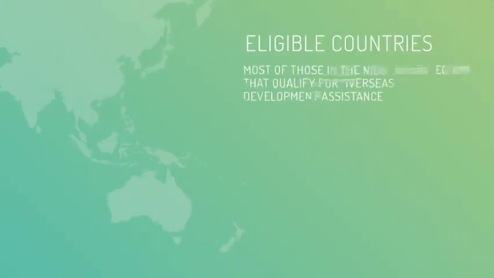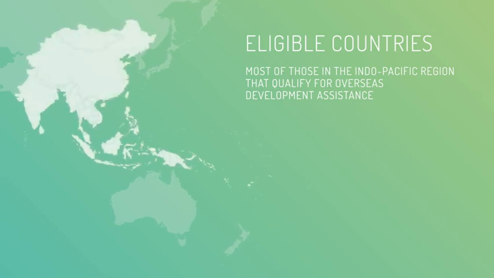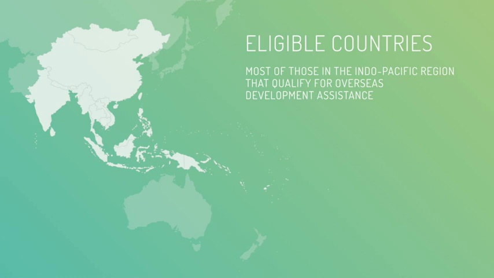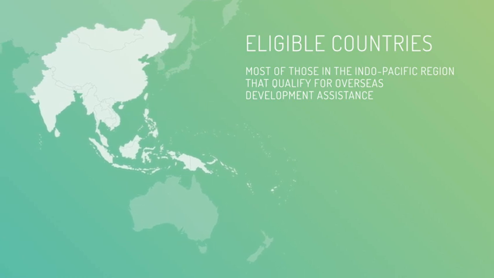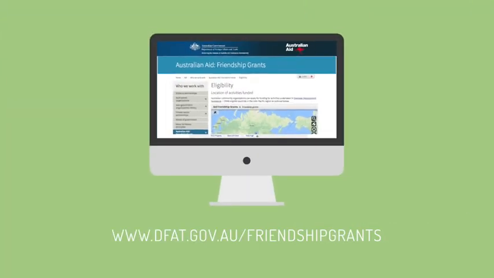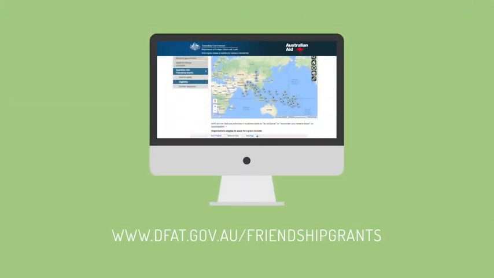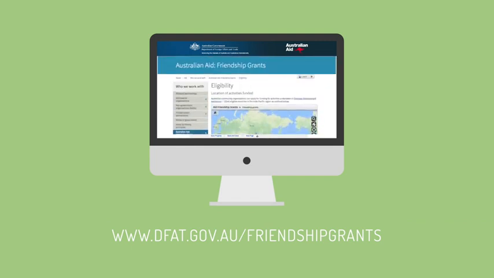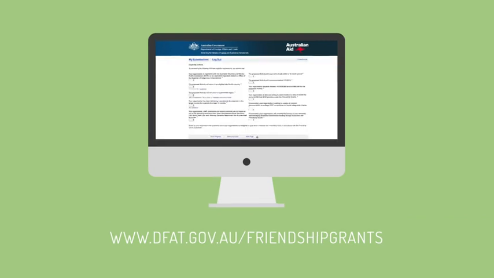Eligible countries are most of those in the Indo-Pacific region that qualify for overseas development assistance. More information on eligible organisations, countries and activities is available on the DFAT website. So, you think you're eligible for an Australian Aid Friendship Grant? If you're still not sure, head back to the DFAT website, www.dfat.gov.au/friendship grants. If you've read over the material on there and you think you're eligible, great, let's get started.